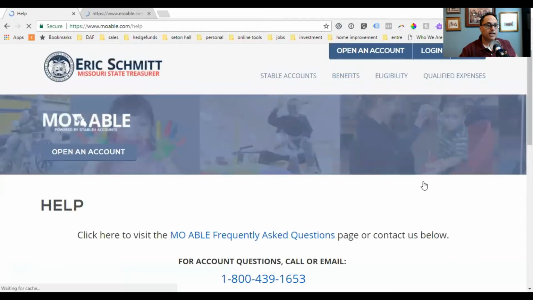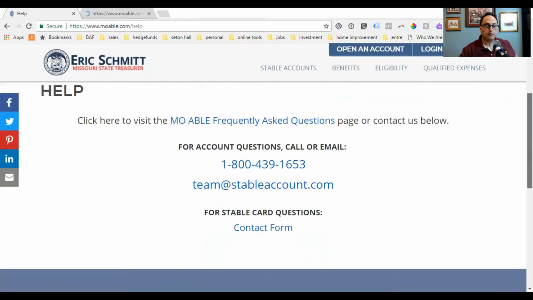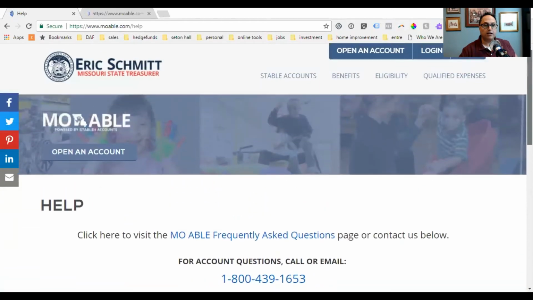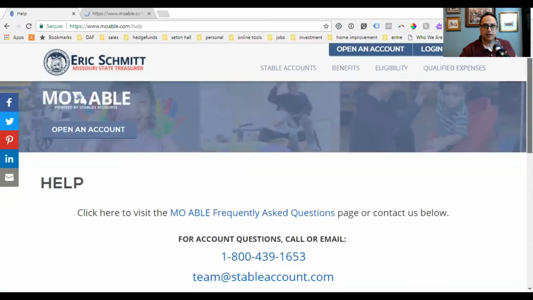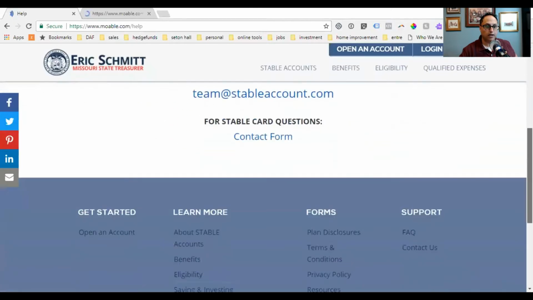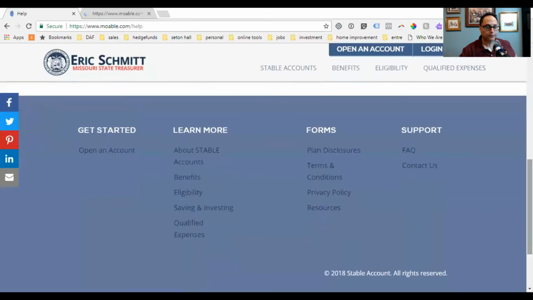Here's the contact information for the Missouri team. You could reach them at team@stableaccount.com. And here's the number. You can reach them via contact form. Please don't put any of your social or your birth date or passwords in a form like that. It is better to do that via a secure way on a phone call, et cetera.